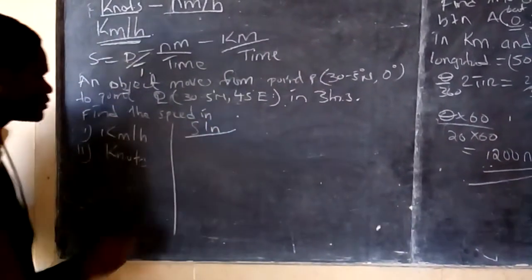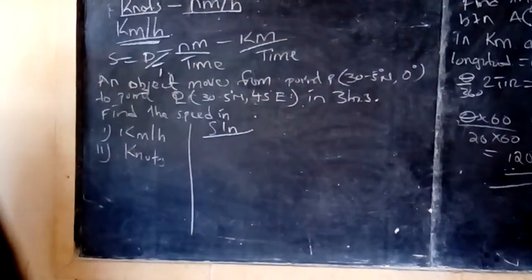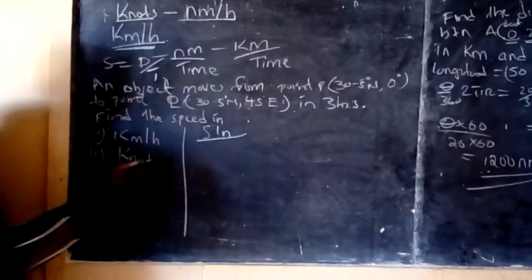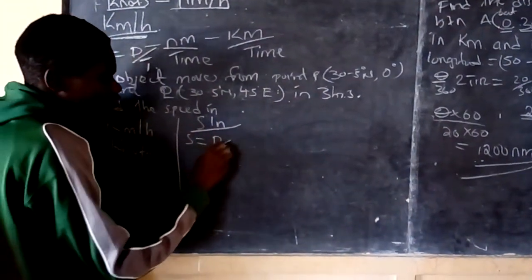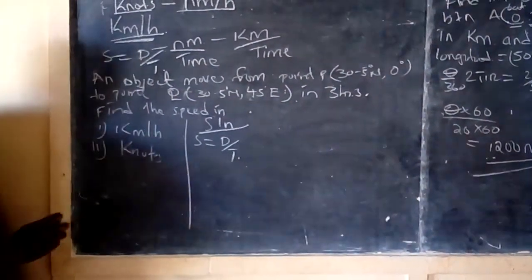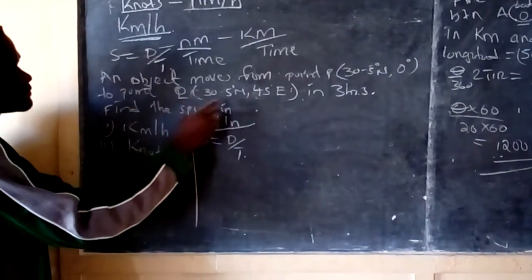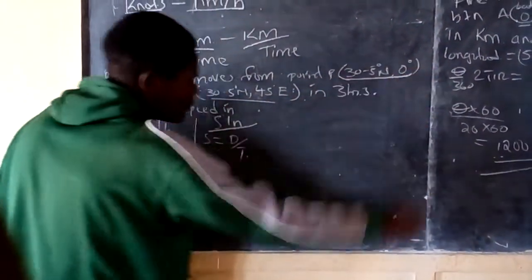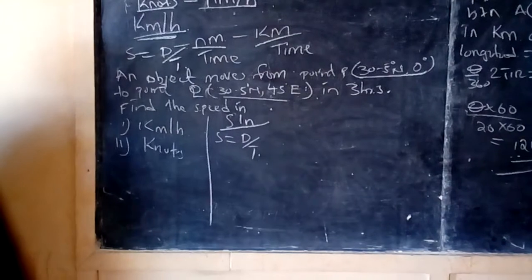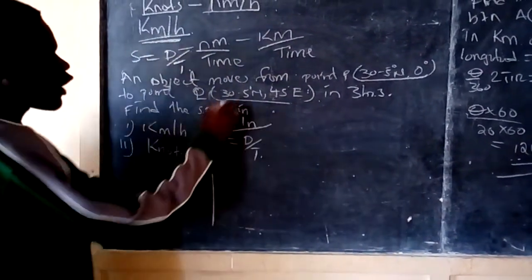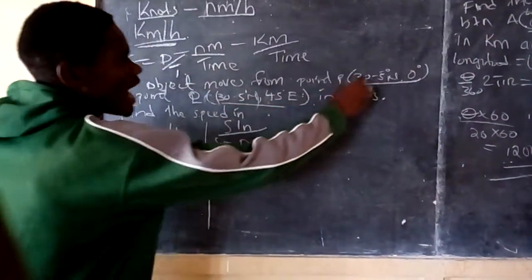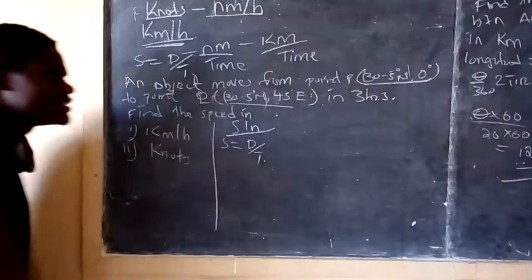Now, first thing, solution. Let us find the speed in kilometers per hour. The speed is always given in distance followed by time. We must calculate the distance because we are given positions. If you look at this, it is along a small circle because it is along a latitude of 30.5 degrees north.